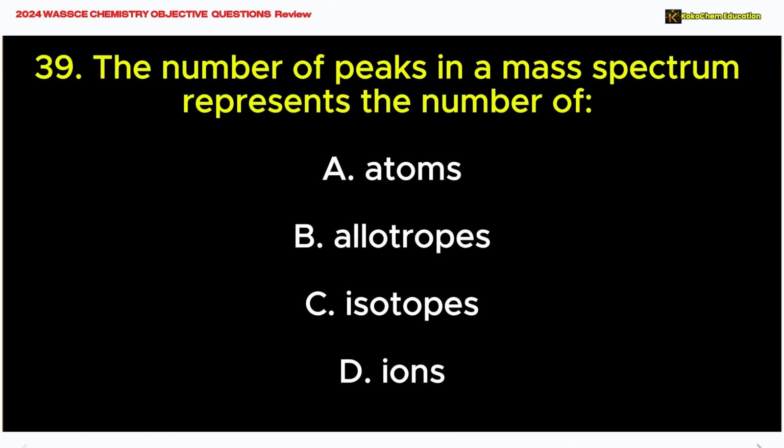Question 39. The number of peaks in a mass spectrum represents the number of A. Atoms. B. Allotropes. C. Isotopes. D. Ions. The correct answer is C. Isotopes. In a mass spectrum, the number of peaks shows how many isotopes are present.